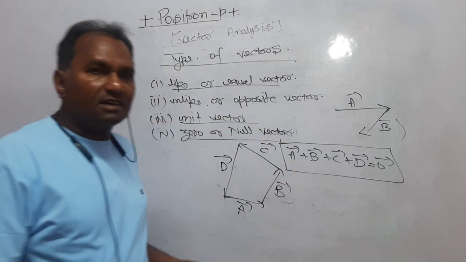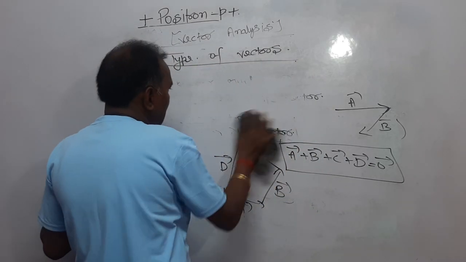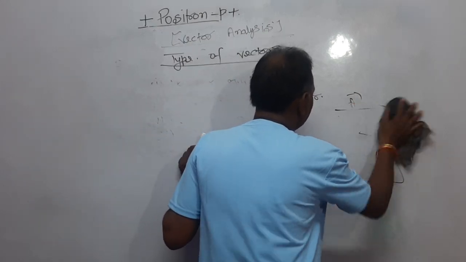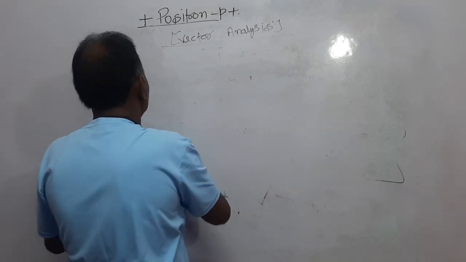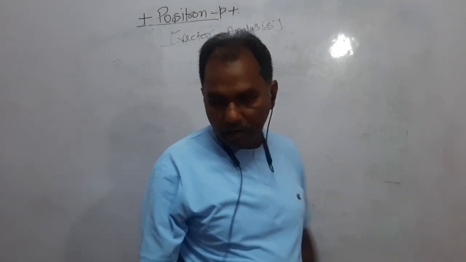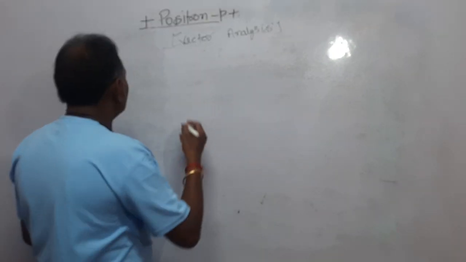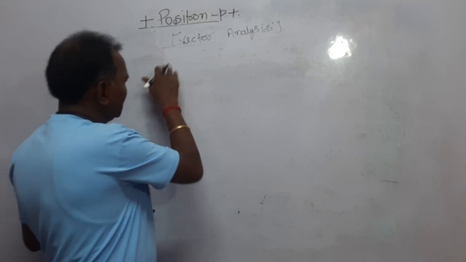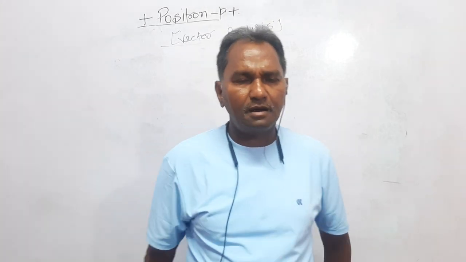Now, dear students, let's move further. This was the division of four vectors. Now look here, I have said that four types of vectors I have discussed.